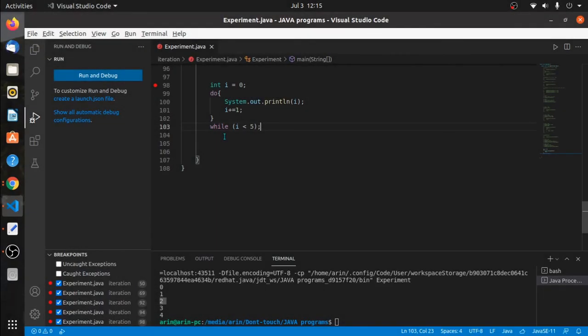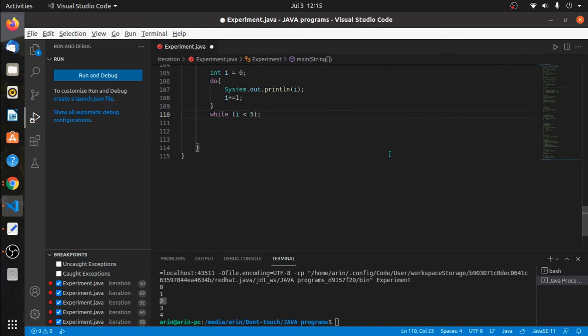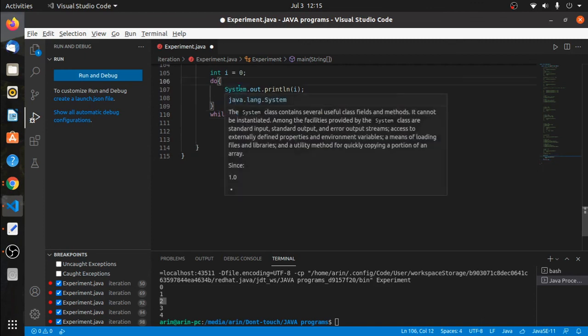There might be another question like, can we write a do block without the curly brace? Let's say I will create another example, will copy paste the same thing. Let's say I will remove the curly brace.